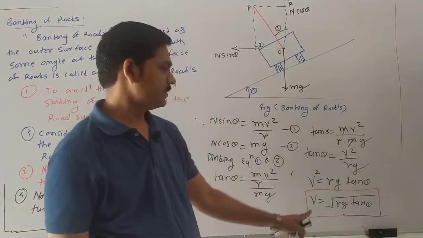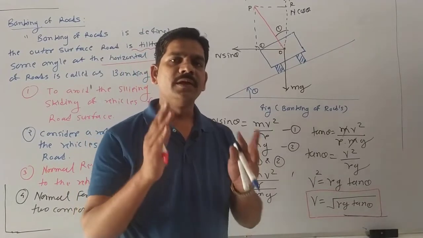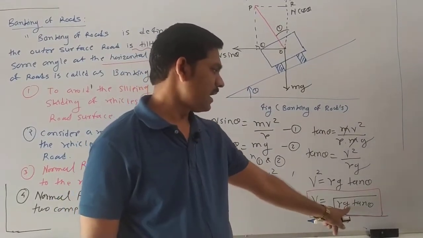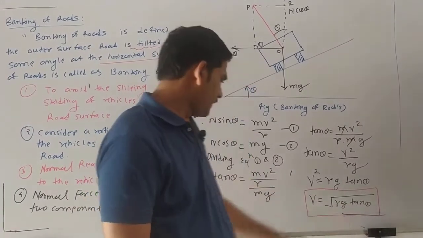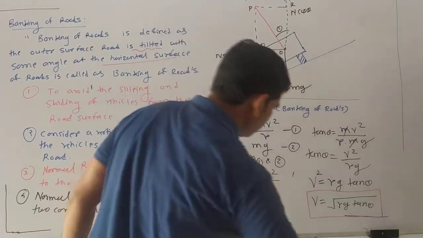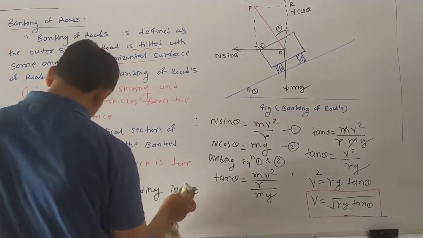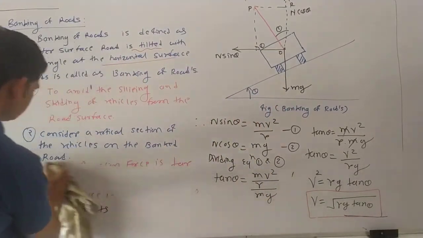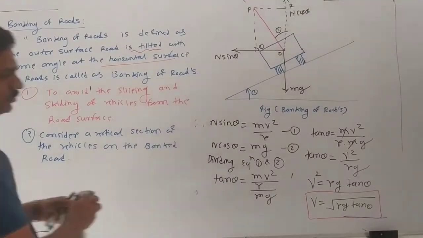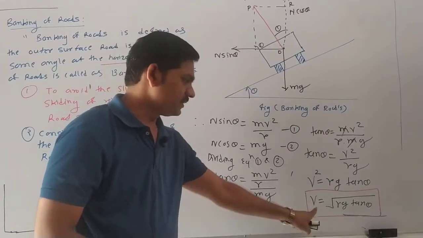Okay, this equation will be necessary whenever we design roads. What is the equation? V is equal to under root rg tan theta. Then, modifying this equation, we write one more formula. What do we get?